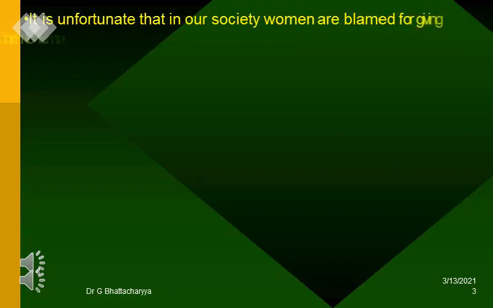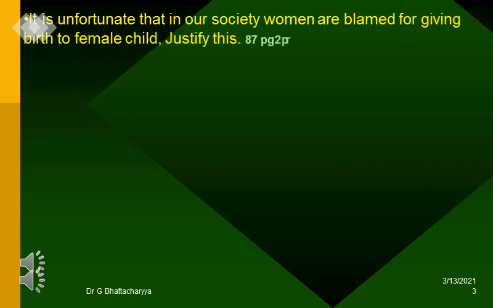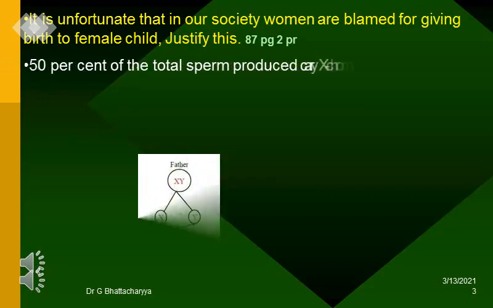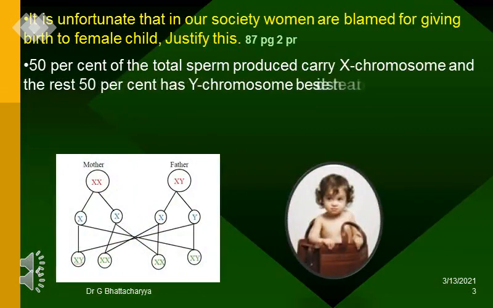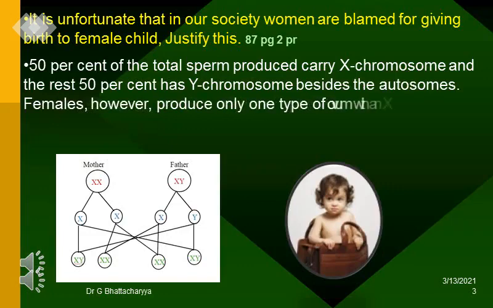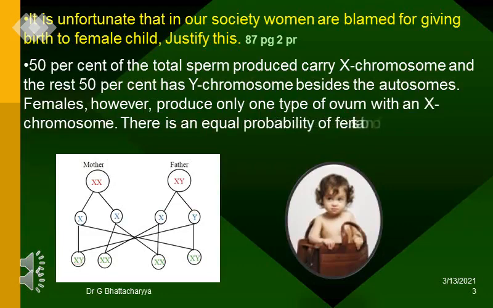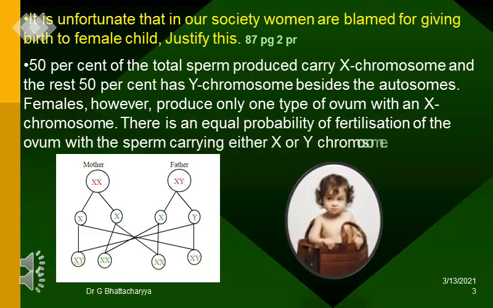It is unfortunate that in our society women are blamed for giving birth to female child. Justify this. 50% of the total sperm produced carry X chromosome and the rest 50% has Y chromosome besides the autosomes. Females, however, produce only one type of ovum with an X chromosome. There is an equal probability of fertilization of the ovum with the sperm carrying either X or Y chromosome.